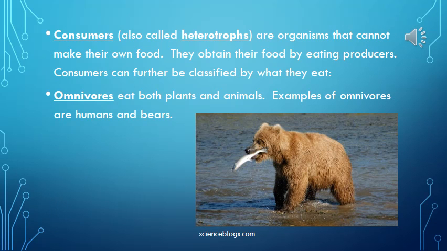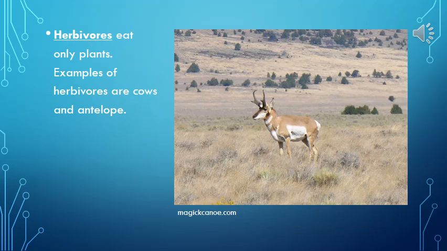Consumers, also called heterotrophs, are organisms that cannot make their own food. They obtain their food by eating producers. Consumers can further be classified by what they eat. Omnivores eat both plants and animals. Examples of omnivores are humans and bears. Herbivores eat only plants. Examples of herbivores are cows and antelope.